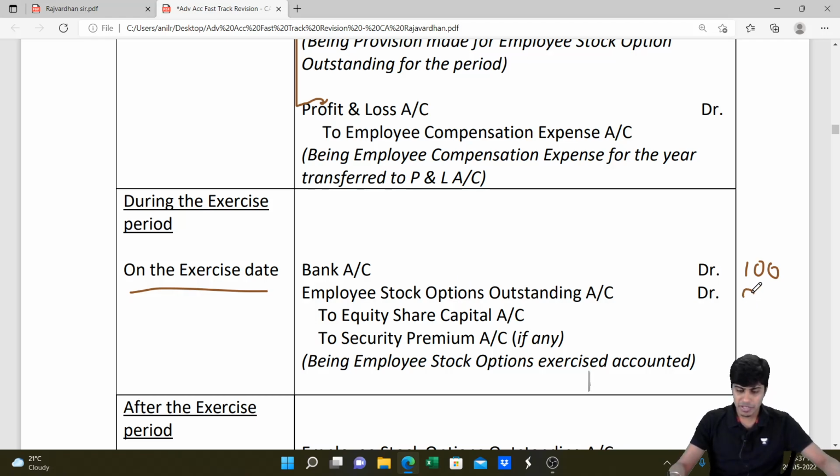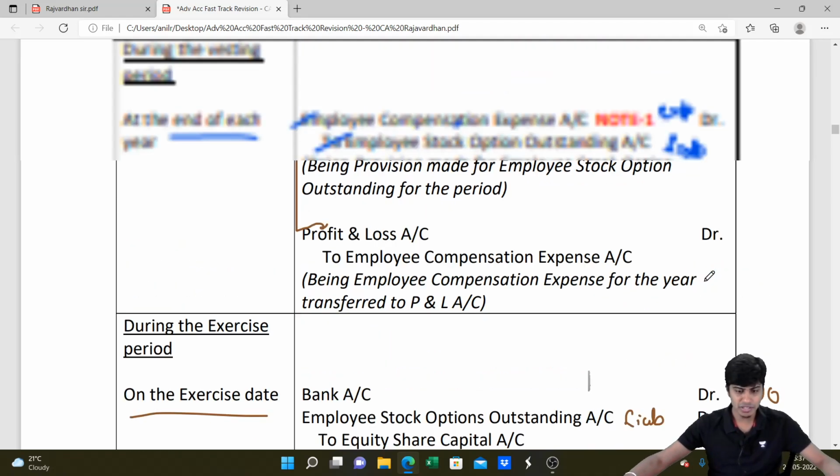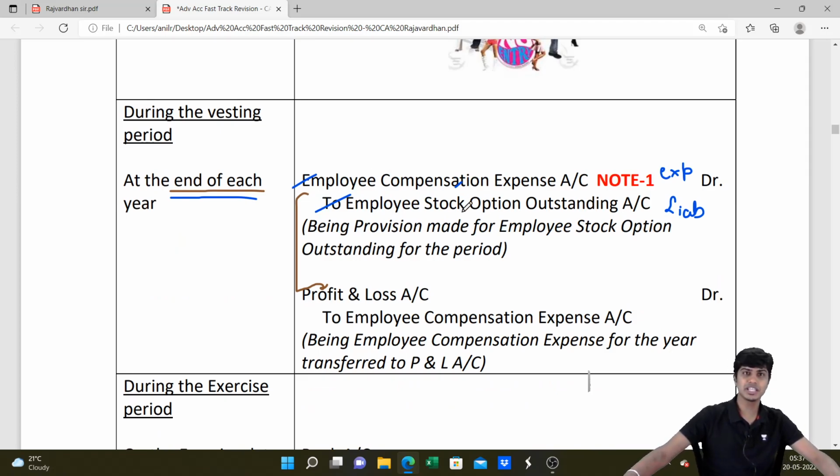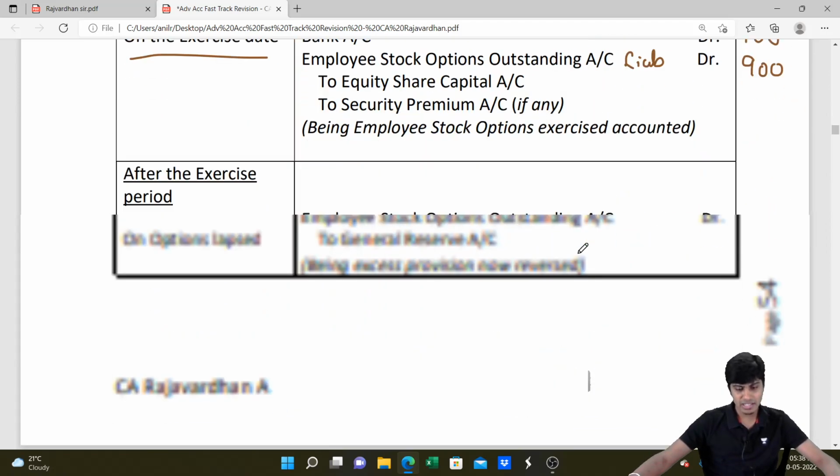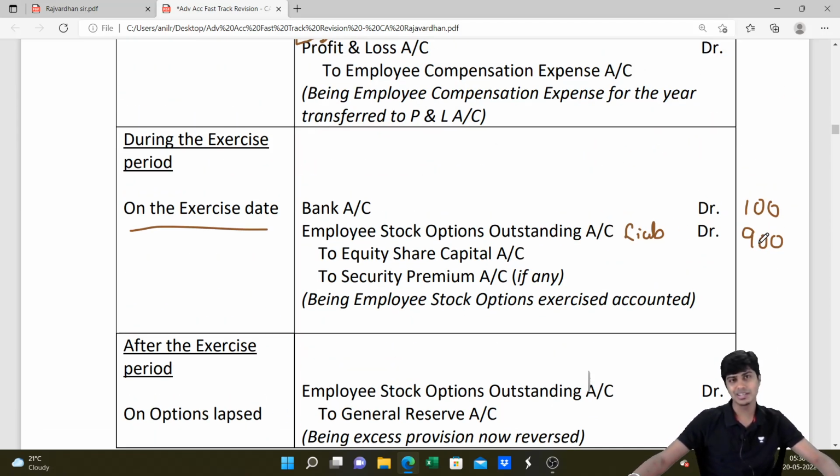900 rupees, we would be writing it to employee stock option outstanding. Sir, what is this? This is a liability which we had previously created. If you observe, every year we wrote employee compensation expense to employee stock option outstanding, 300. This entry was written 3 times. When you write that 300 every year in our example, total amount will come to 900. So such 900 will be used here. Such 900 liability will be closed, and then you issue them shares.